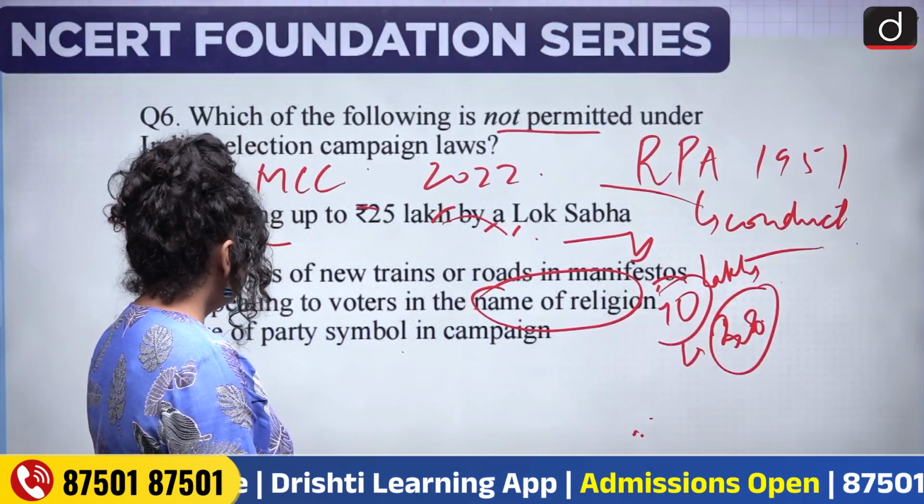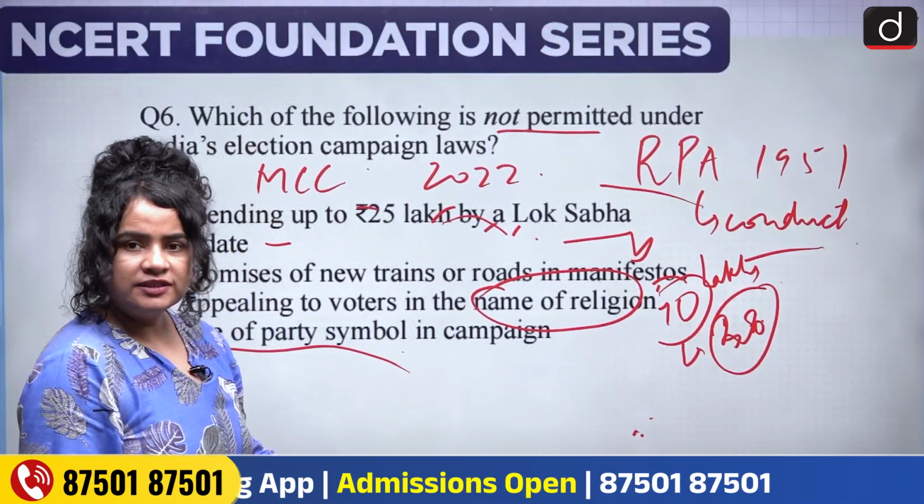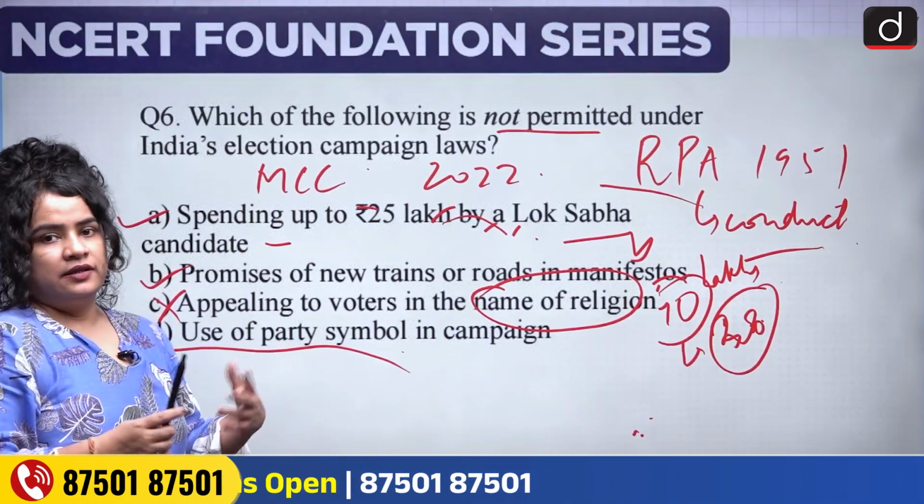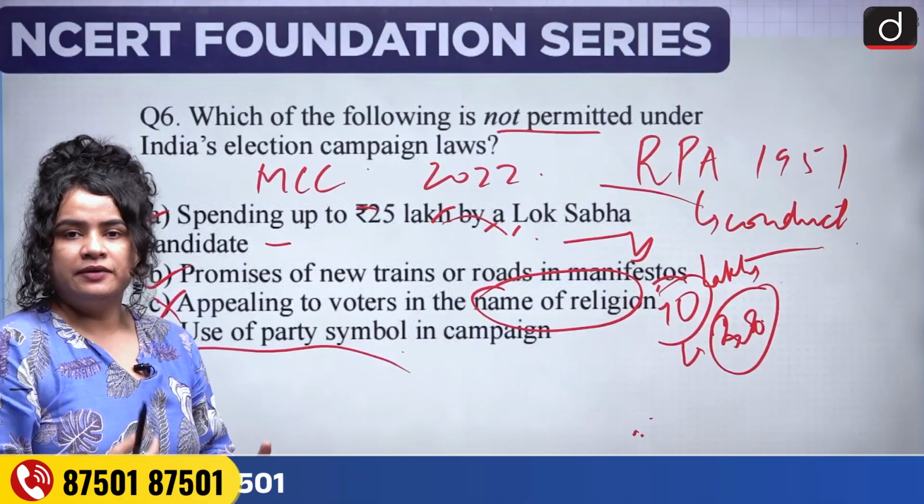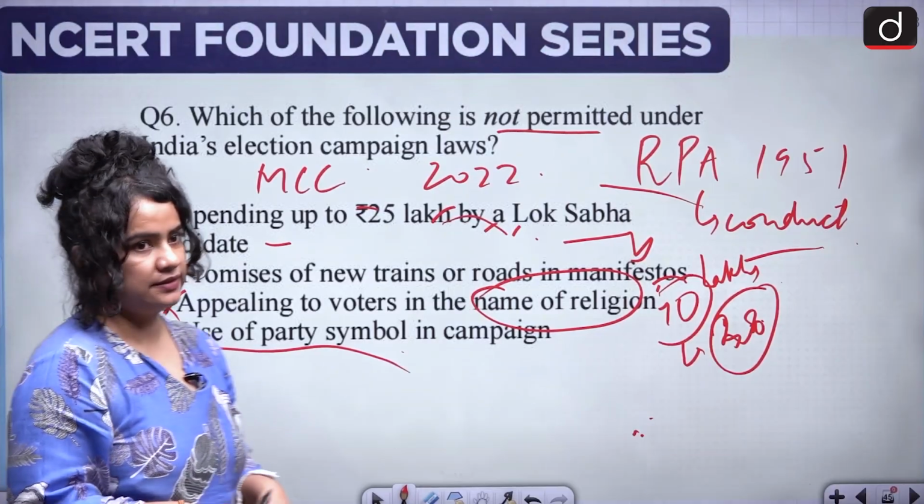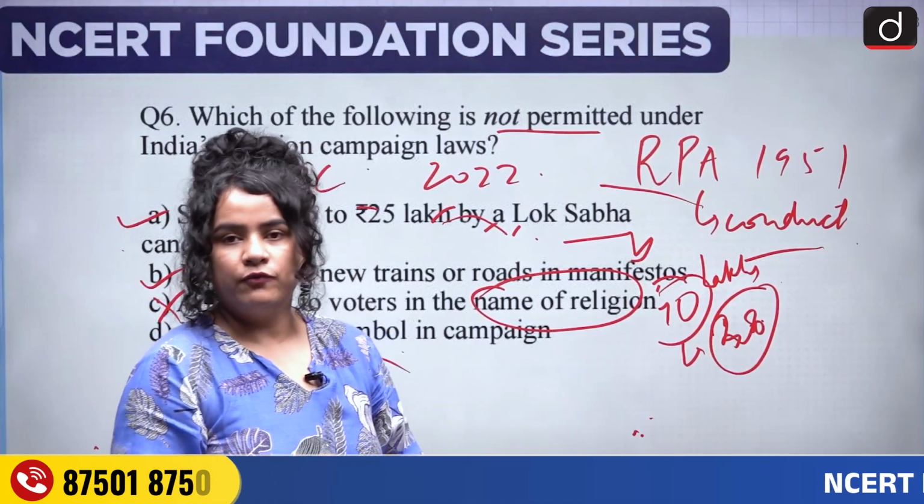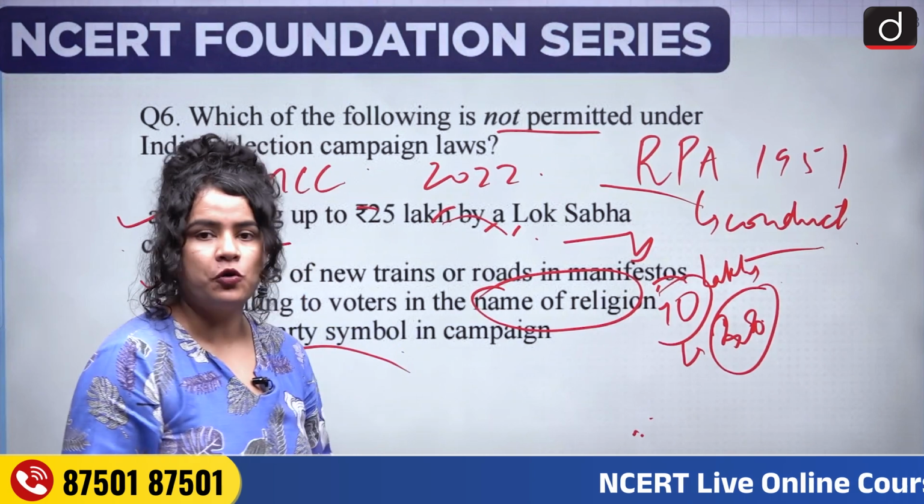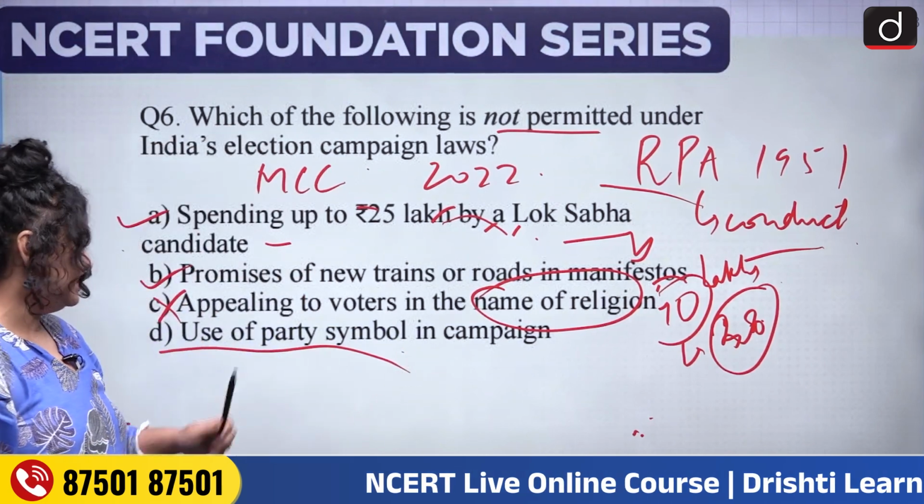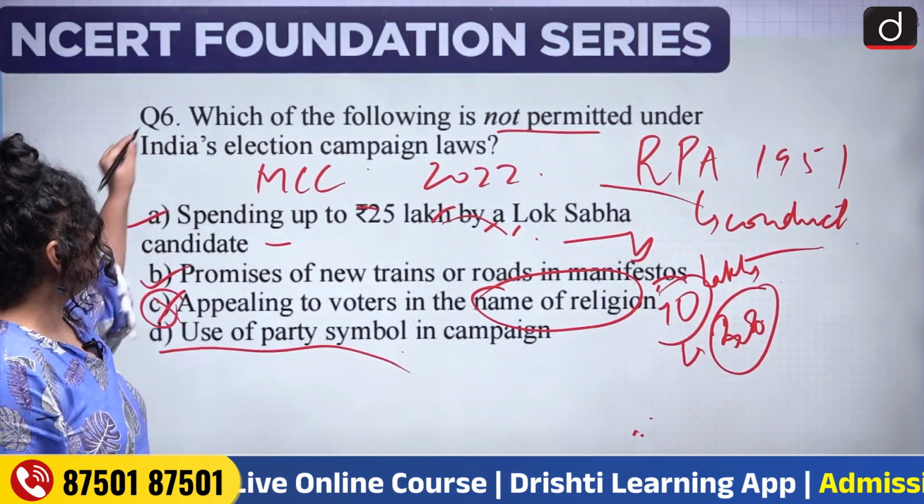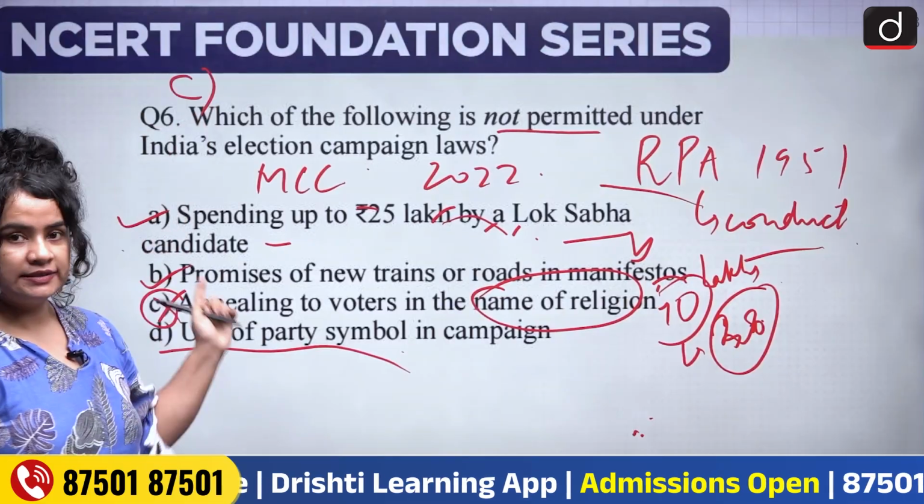And D, use of party symbol. Of course, party symbol will be used. It is very much permitted and it is very much used. You see various election symbols, party symbols, when the campaigning or door-to-door canvassing is happening. So the correct answer is option C.